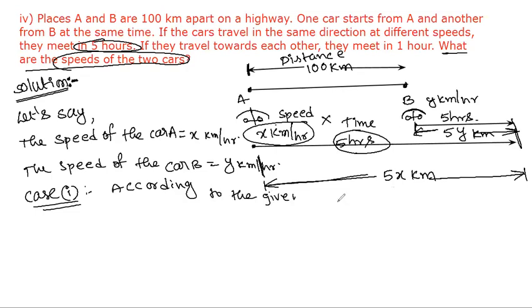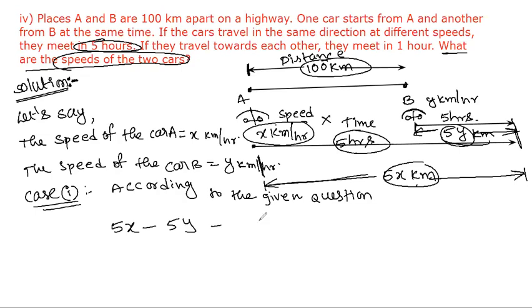See carefully. According to the given question, how can I get this 100 kilometers from these? This is the 5x kilometer, this is the 5y kilometer. If I remove 5y from 5x, what will I get? 5x minus 5y is equal to 100 kilometers. You can take 5 common. If you take 5 common, what happens? 5 into (x minus y) is equal to 100.